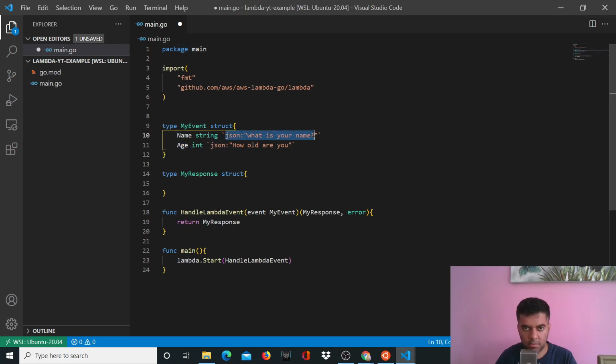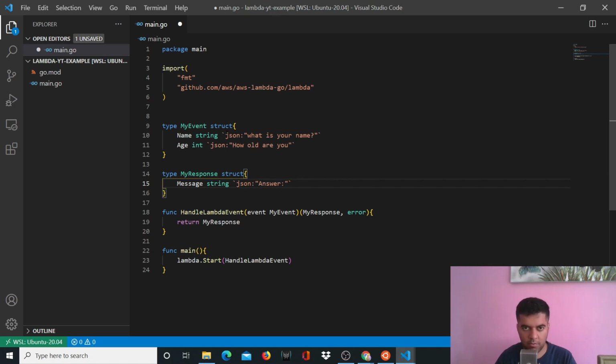So it has just two things, name and age, all right, event. So string, which is basically what is your name, and int, which is how old are you, and it's going to store an integer, which will be the age out here, all right? And your my response struct will just have message, which will be a string, and it'll be JSON and answer.